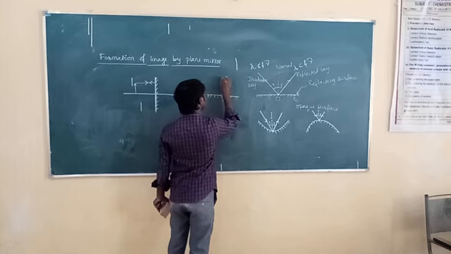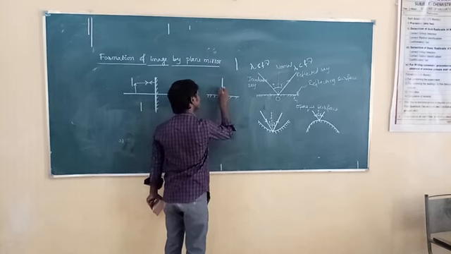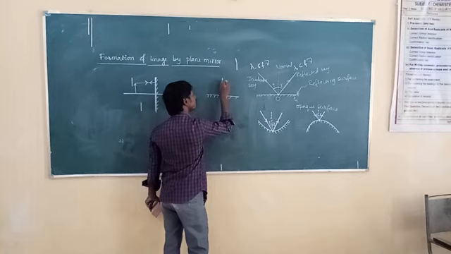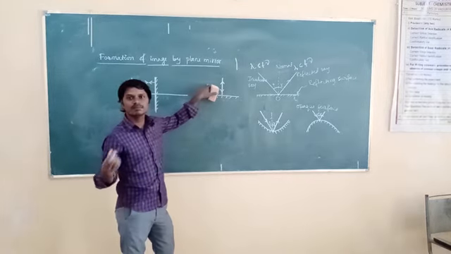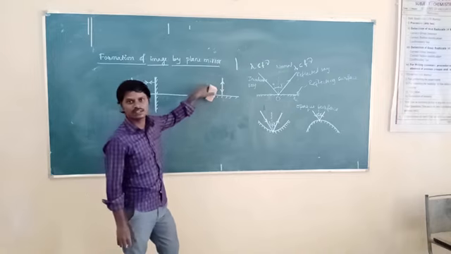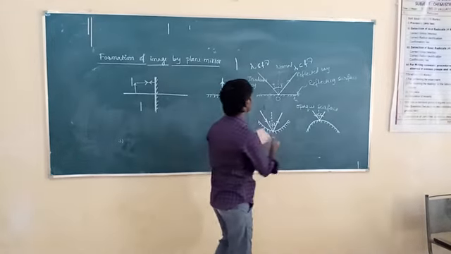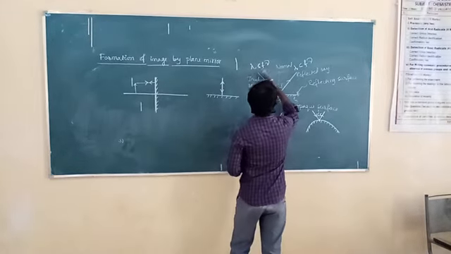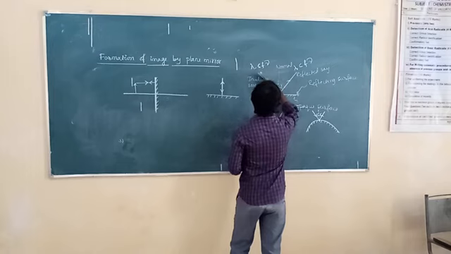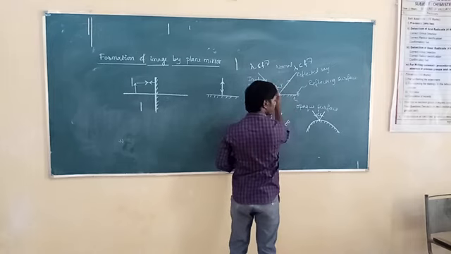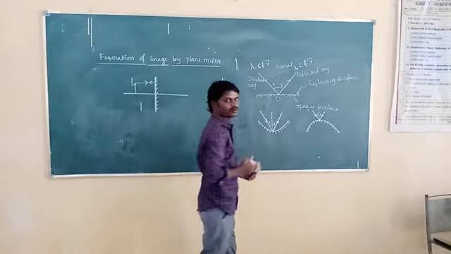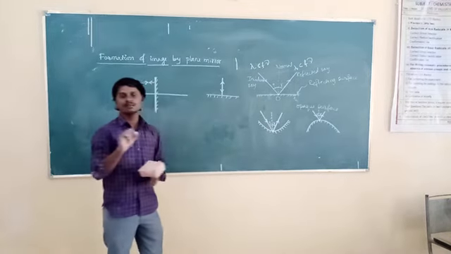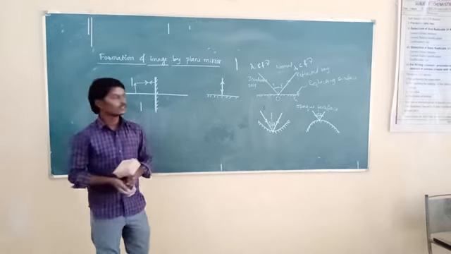Angle of incidence is 0, angle of reflection is also 0. What is the angle of incidence? It is the angle between the incident ray and the normal. If the incident ray is along the normal, the angle of incidence becomes 0 and the angle of reflection also becomes 0.